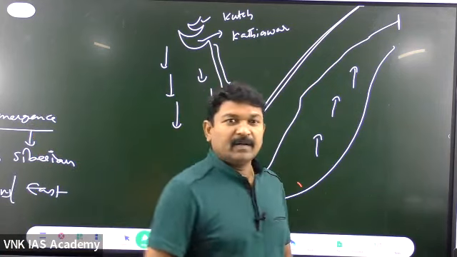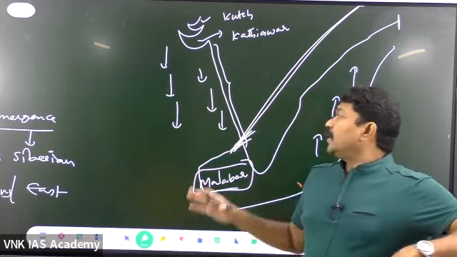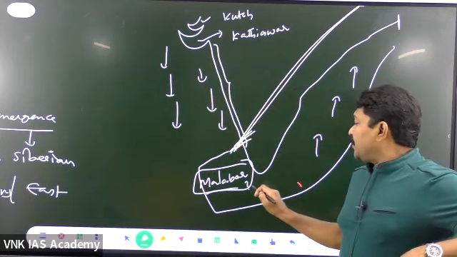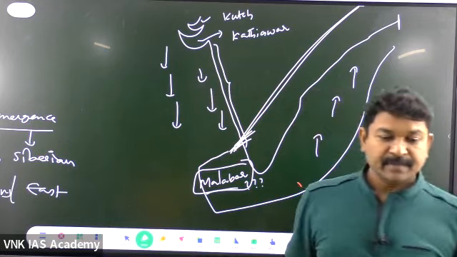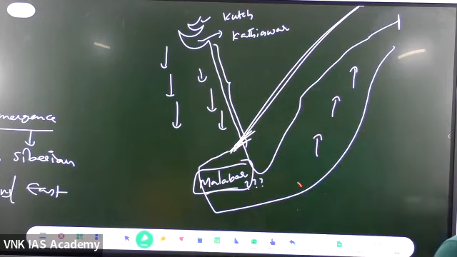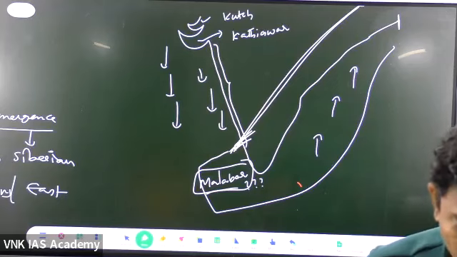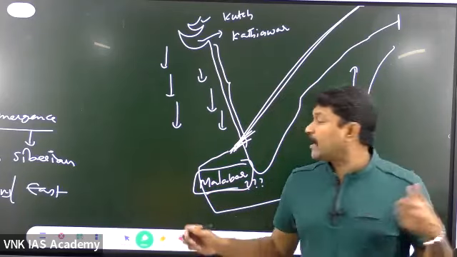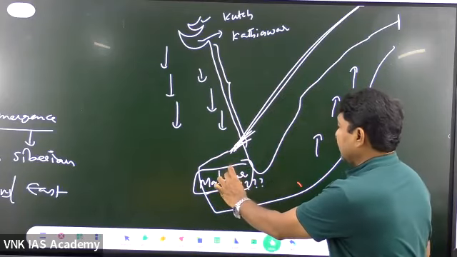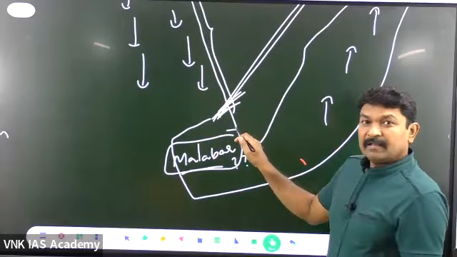Okay, now see here, when we are talking about emergence, what is the best indication to show that it is emergent in nature? There must be some indication. Then only can we say that it is emerging in nature, right? If the indication is not there, how can you say that it is emerging in nature? What is the indication? You might be knowing one very important landform. It's called as, can anyone guess? This is emergent in nature.